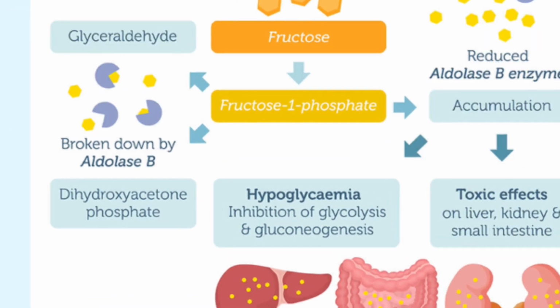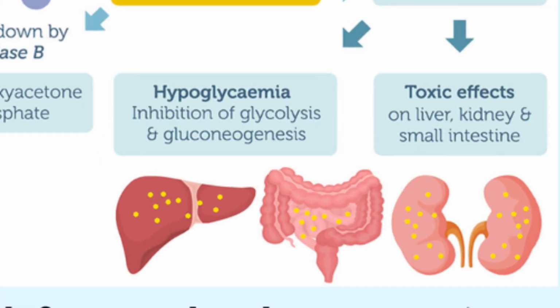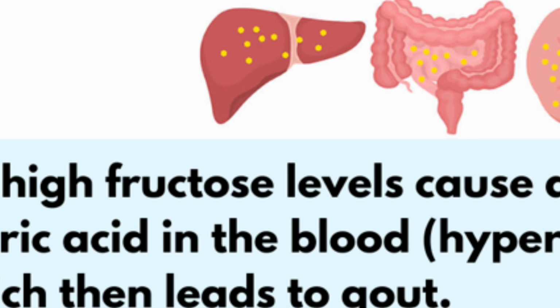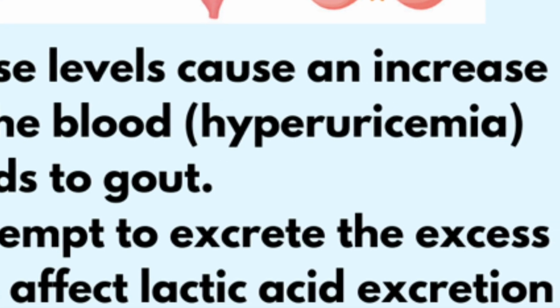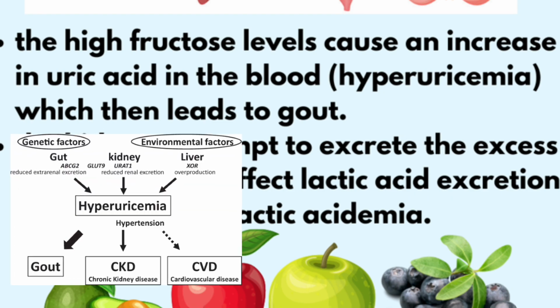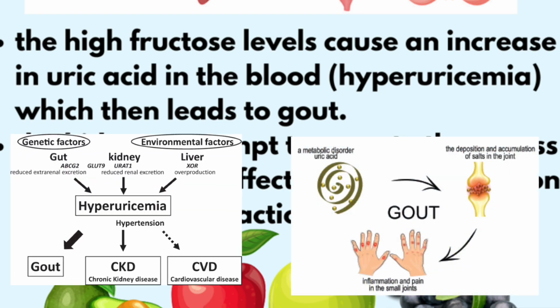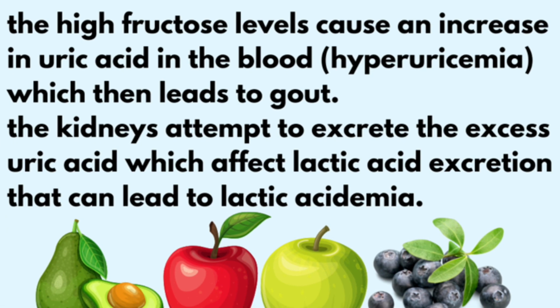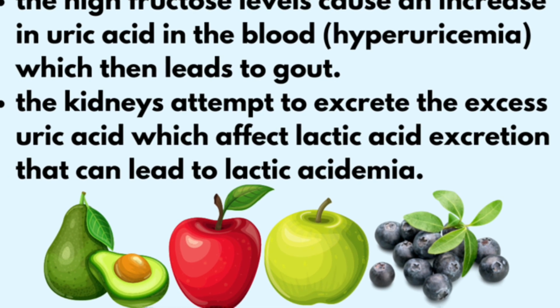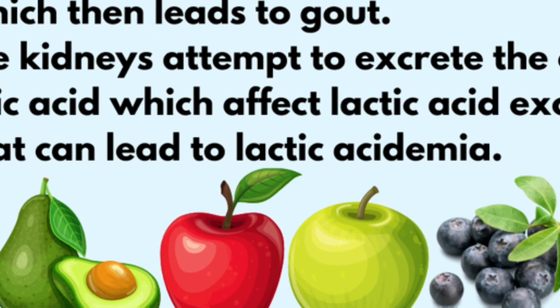The accumulation of free fructose in the liver, kidneys, and bloodstream causes fructose toxicity. The high fructose levels cause an increase in uric acid in the blood, known as hyperuricemia, which then leads to gout. The kidneys attempt to excrete the excess uric acid, and this compromises lactic acid excretion. This causes a build-up of lactic acid in the blood above the normal levels, known as lactic acidemia.